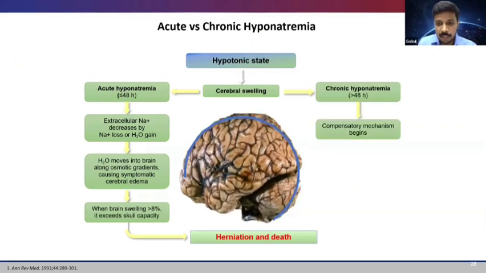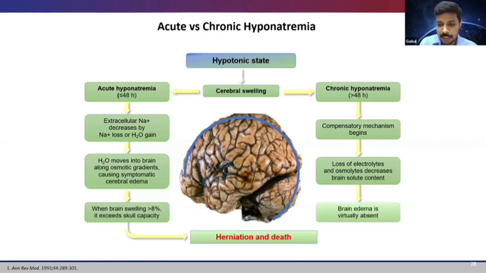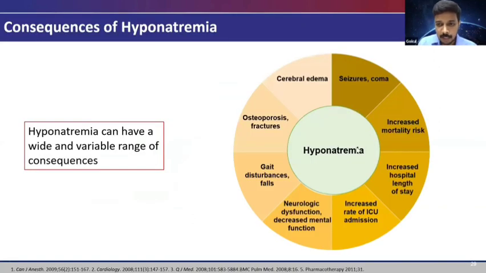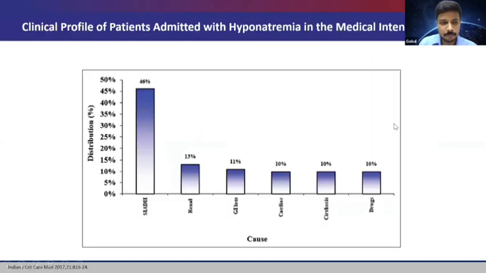But in chronic hyponatremia, there are a lot of compensatory mechanisms that cause a loss of electrolytes and osmolytes from the brain. It reduces the brain solute content so that there is not much gradient left for the water to come in and cause brain swelling. So brain edema is virtually absent in case of chronic hyponatremia. And these are some of the consequences of hyponatremia, which can vary from osteoporosis, fractures, gait disturbances, and falls in the elderly to increased rates of ICU admission, seizures, and coma.